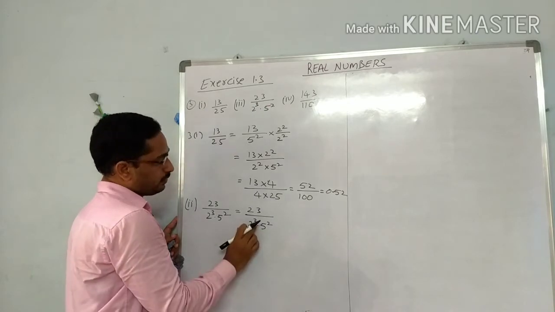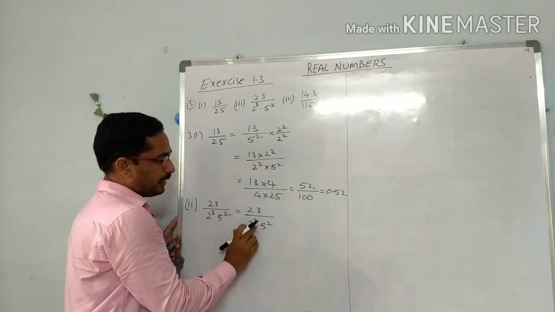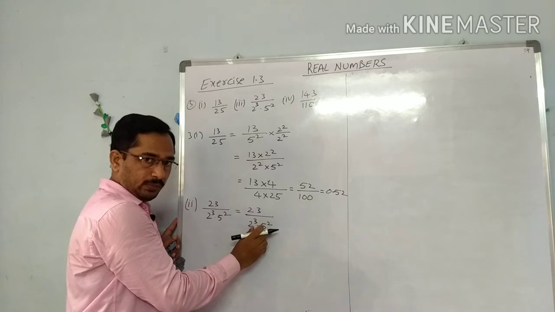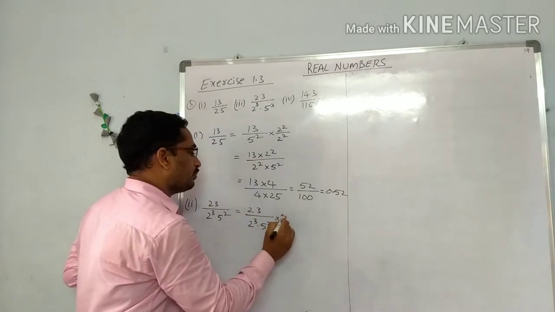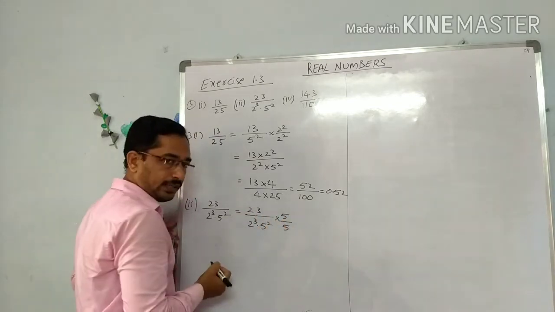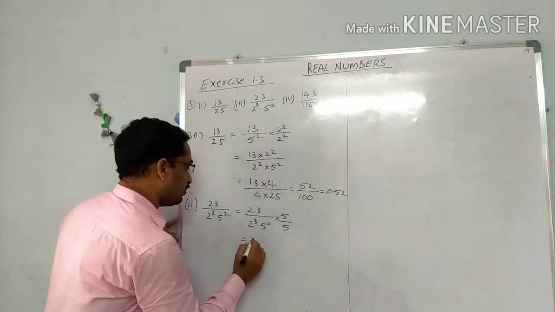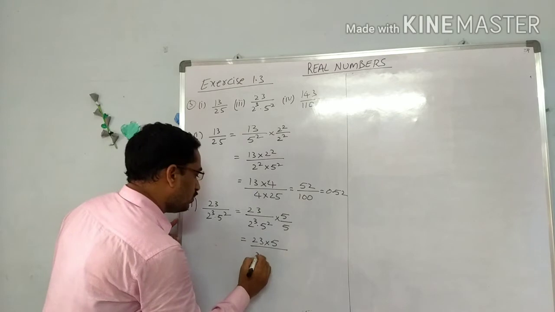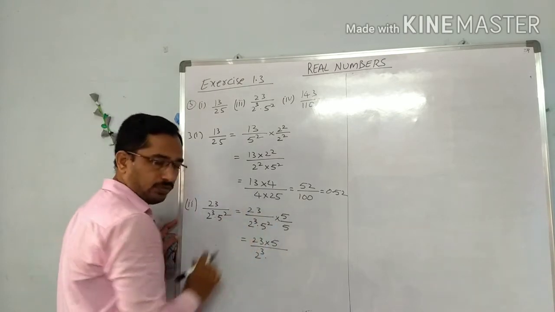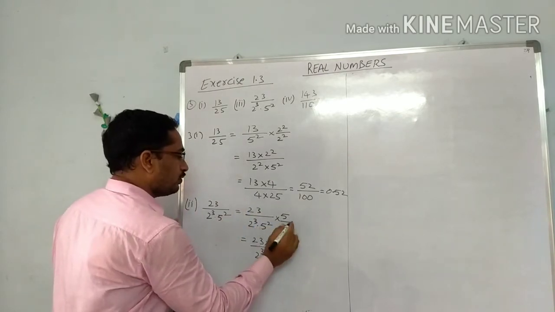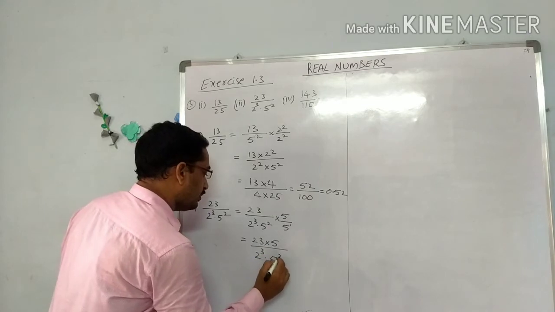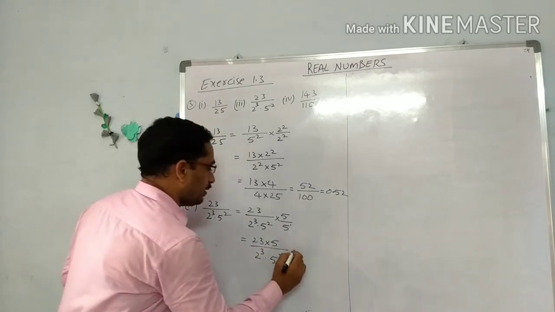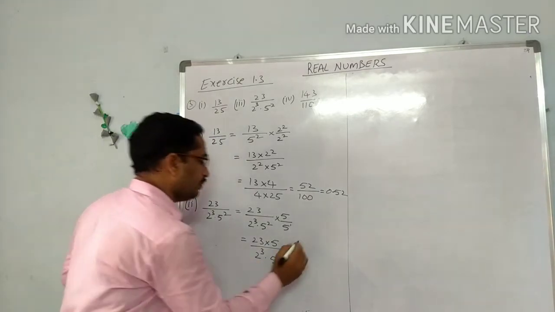Here the 2 is 3 times, 5 is only 2 times, so we have to make one more time, multiply and divide with 5. So it is equal to 23 into 5 by 2 cube into 5 square into 5 power 1, means 5 power 3. So 23 into 5 means